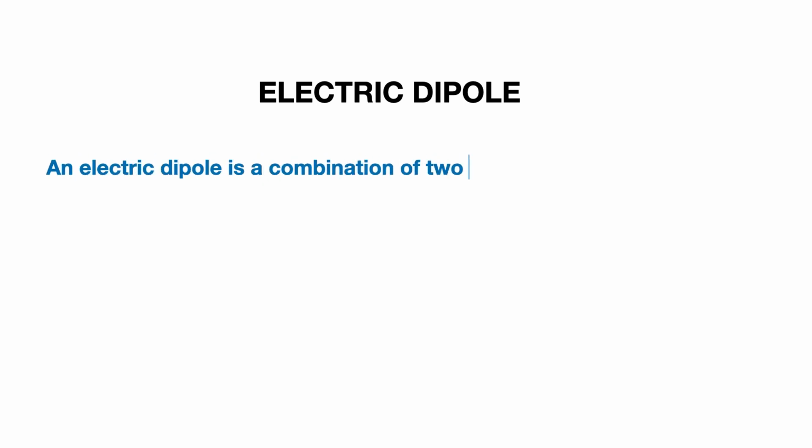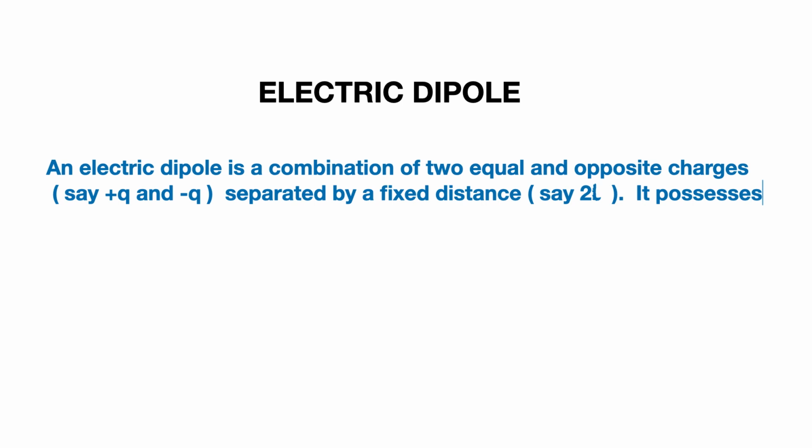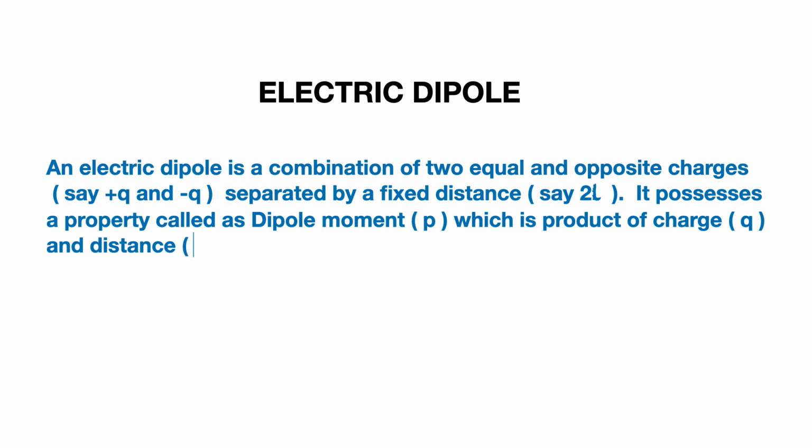Electric dipole. What do we mean by an electric dipole? An electric dipole is a combination of two equal and opposite charges, say plus q and minus q, separated by a certain fixed distance, which can be assumed to be 2L. The dipole possesses a property known as the electric dipole moment, which is denoted by P. This dipole moment is defined as the product of any of the charges, that is Q, and the distance between the two charges. So the formula for dipole moment P is equal to Q into 2L, where Q is the charge and 2L is the distance.